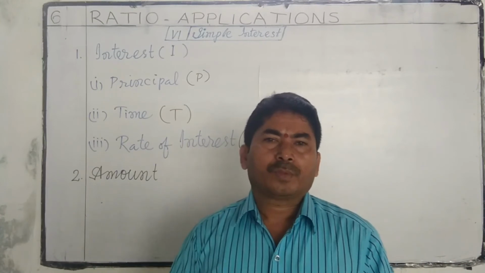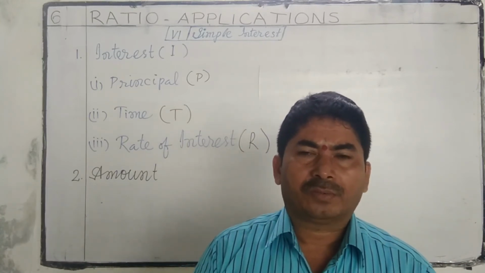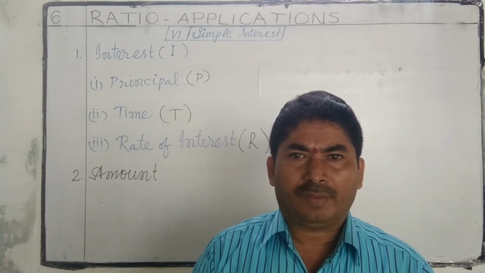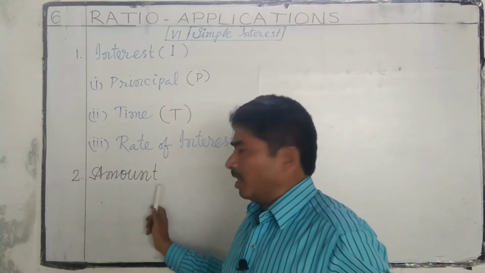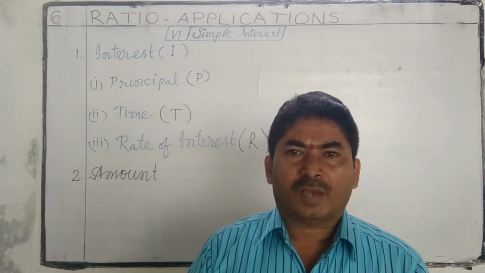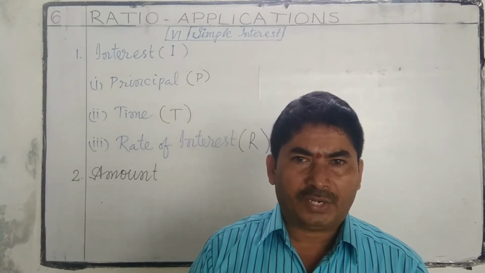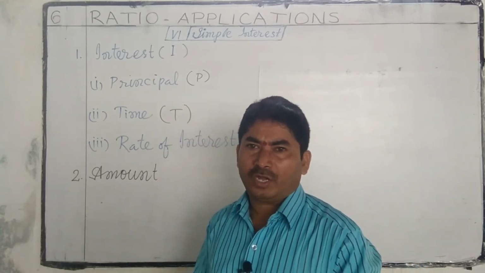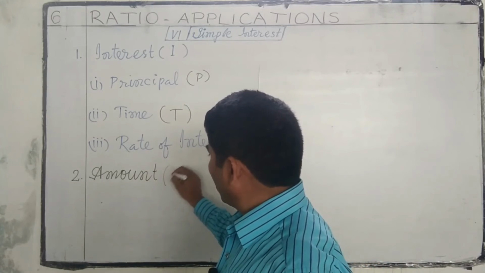Amount. What is an amount? The sum to be paid to clear the debt is called amount. In other words, the sum of principal and interest is called amount. Amount is denoted by the letter A.